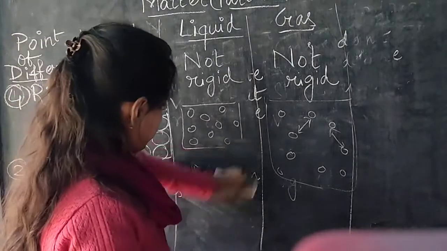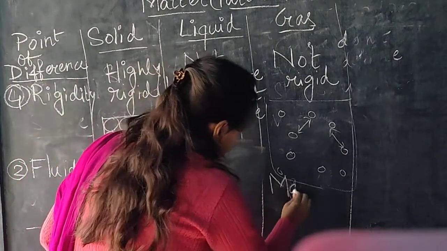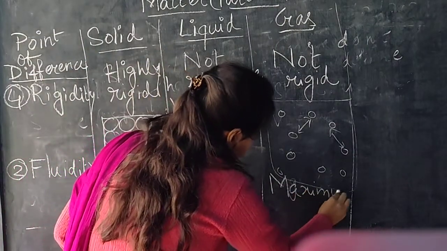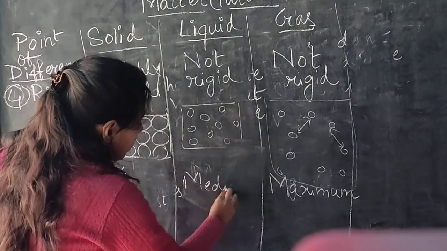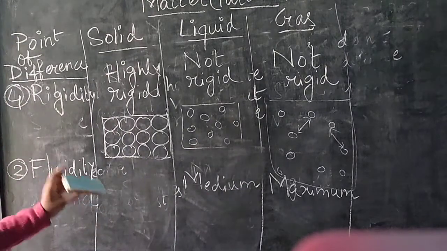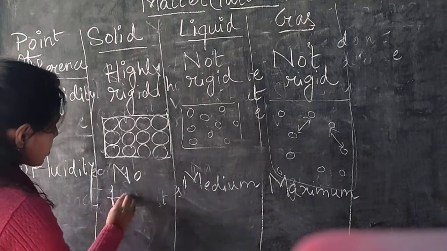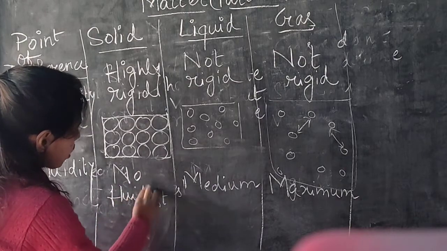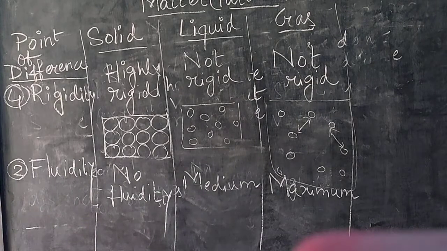So fluidity is maximum for gas. It is medium for liquid. Okay, and no fluidity is seen for the solid substance because of its strongly packed structure. Okay, that is the property called fluidity.